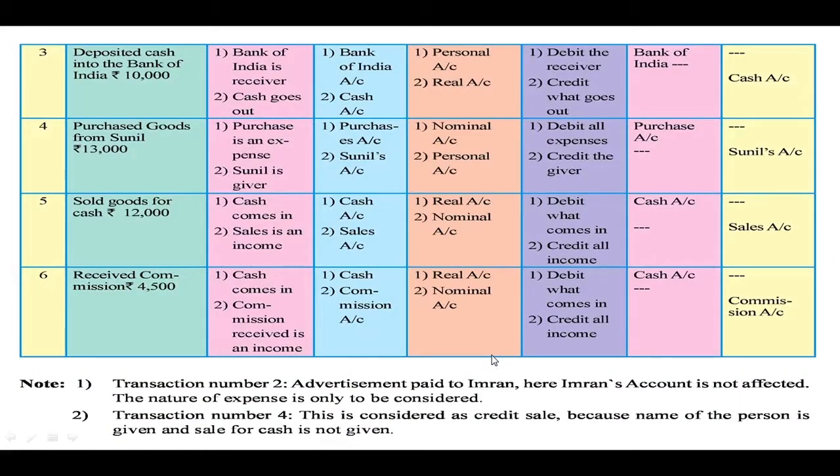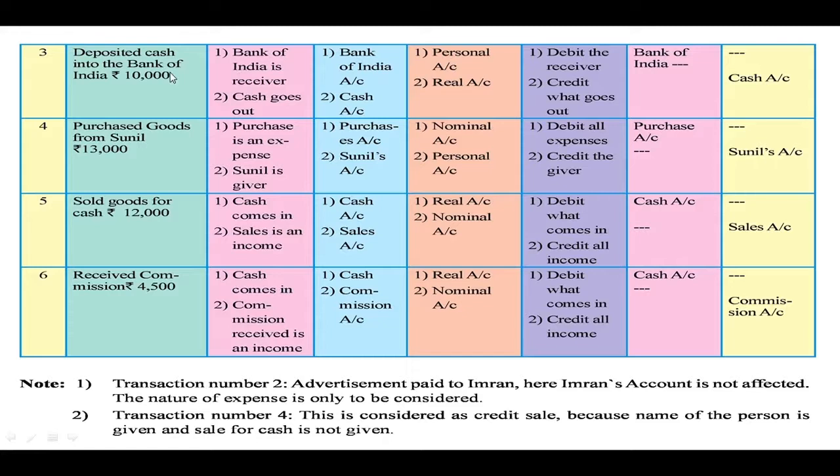Next, third transaction, deposited cash into Bank of India rupees 10,000. Now here there are two accounts involved. First one is the cash account, then Bank of India account. When we deposit cash into the bank, bank is the receiver and bank is an artificial person. So bank account will come under the category of personal account. I'll repeat again, bank is an artificial person. So bank account comes under the category of the personal account.